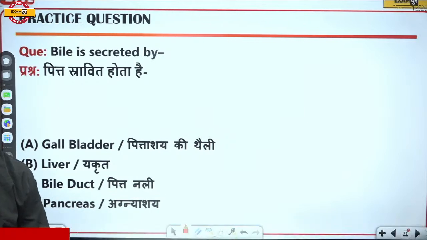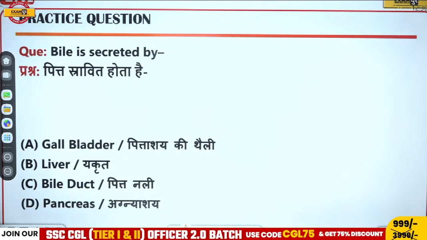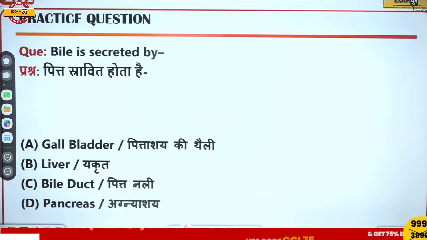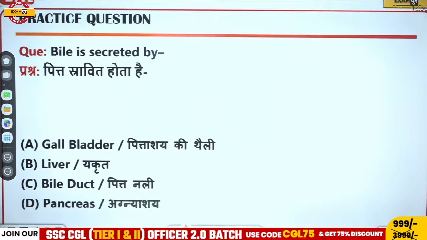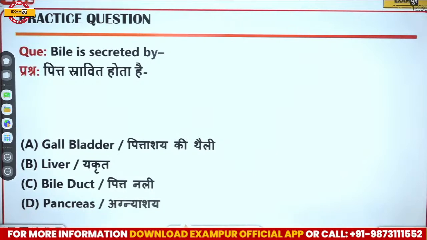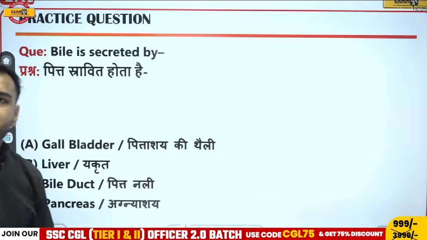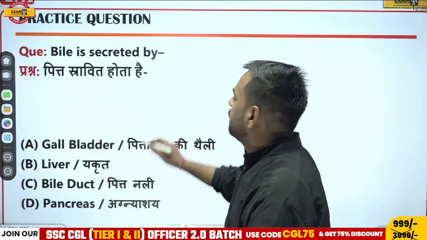Okay. So bile is secreted by what? Now this is a very basic question. Everyone knows about it. Then the second question would be for the storage part. So let's see who can give this answer. Everyone knows. Very good. Vinod is the first one to answer this. Avan, your answer is still pending.